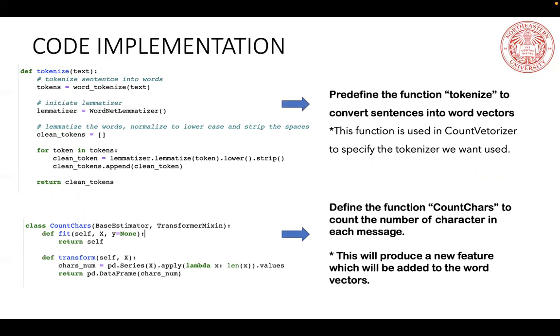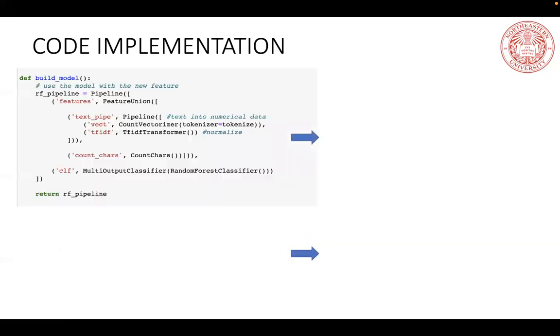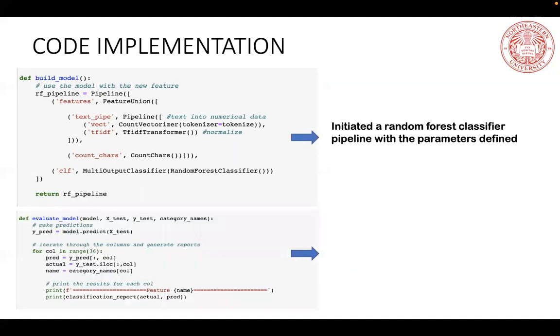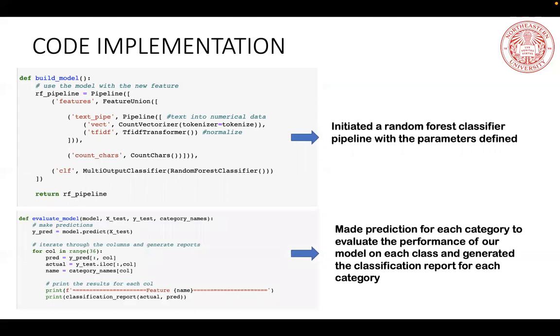This produces a new feature which will be added to the word vectors. Then we initialize a random forest classifier pipeline with the parameters we defined before. We then made predictions for each category to evaluate the performance of our model on each class and generated the classification report for each category.